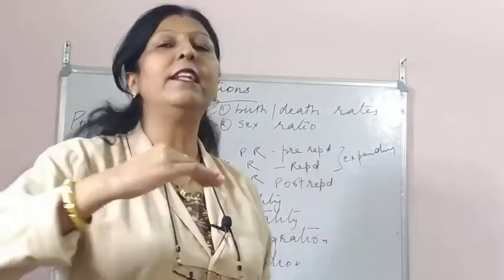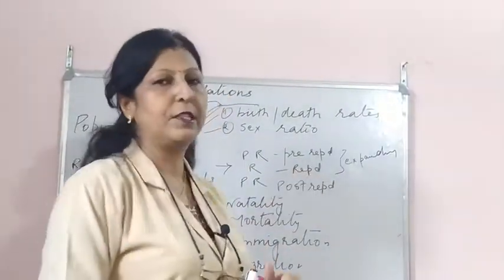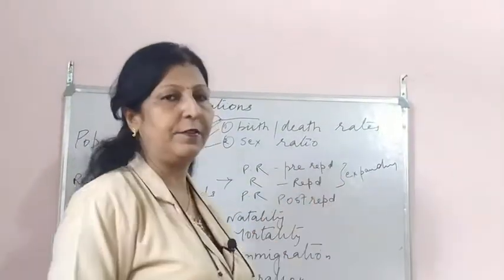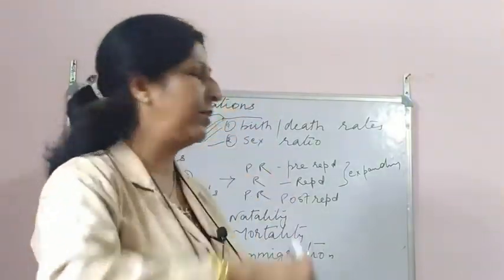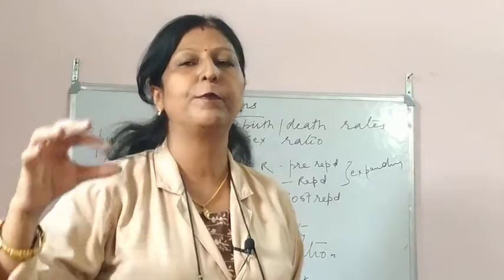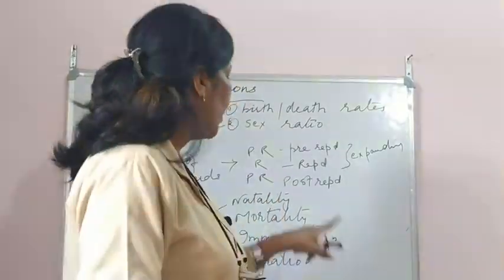Then when you attain puberty, that is the reproductive stage. And after that, at menopause, that is the post-reproductive stage. So: pre-reproductive, reproductive and post-reproductive. Hope you understood. Now, if in a particular population of a particular species,